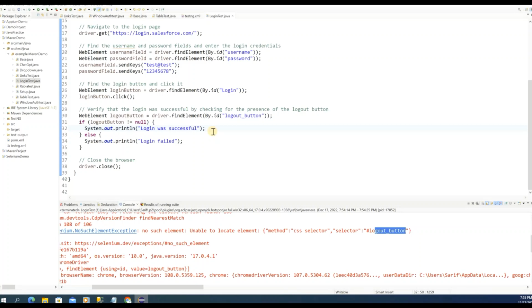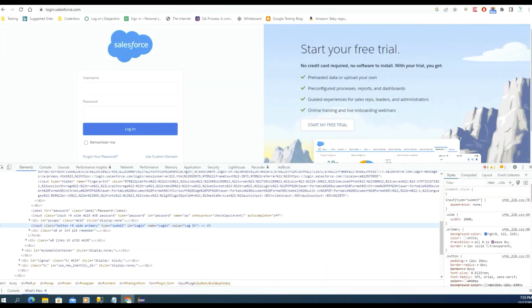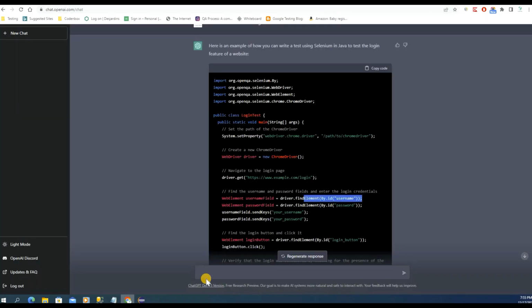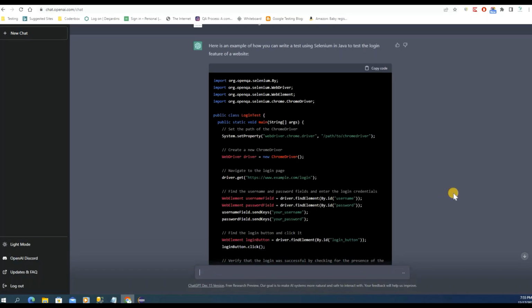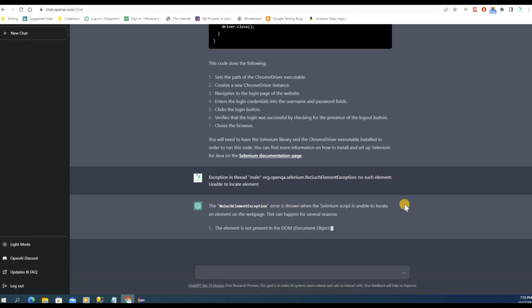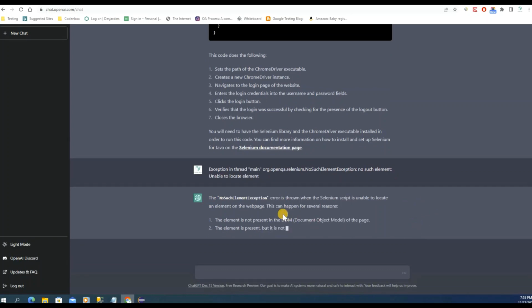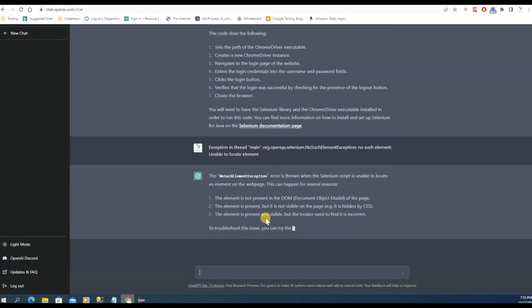It is really amazing. Also, since we found an error, let's see what it means. Can it define this error, like ChatGPT? Let's go here, and I'm going to paste the error over here. Hit enter. Let's see what it does. It's saying this kind of error can happen for several reasons. You can see over here.